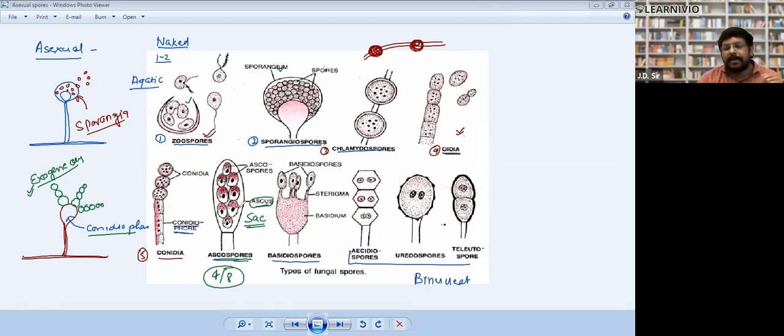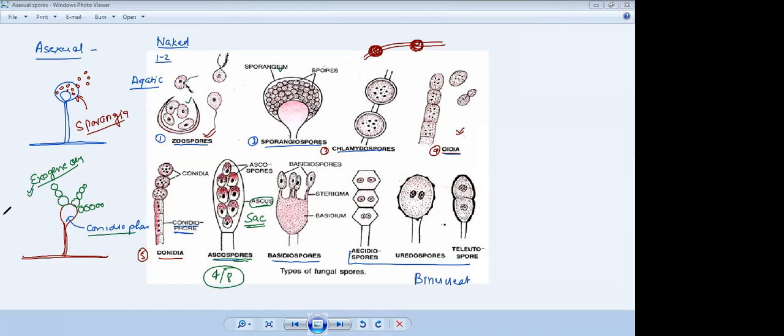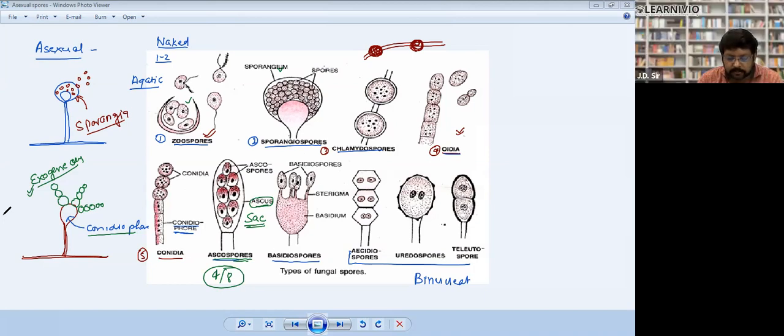Full stop. Please do underline it. Ascus often contains 8 ascospores. Sometimes they may be 4 in number.